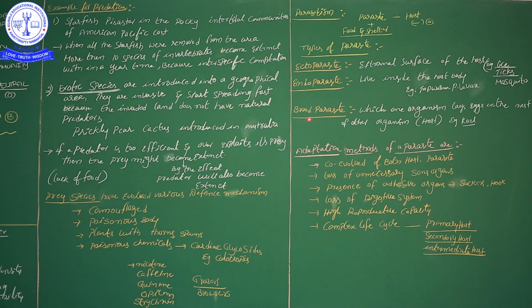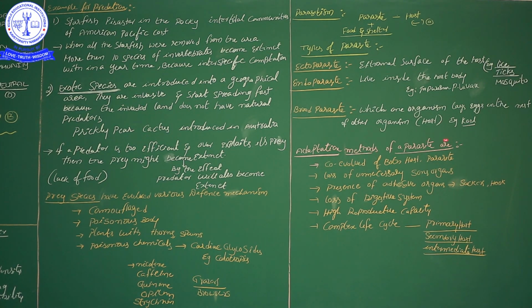Then one more type of parasite, the brood parasite. Brood means hatching. Some organisms, especially birds, lay their own eggs but cannot hatch them by themselves. They lay the eggs in another bird's nest, and that other bird hatches the eggs.